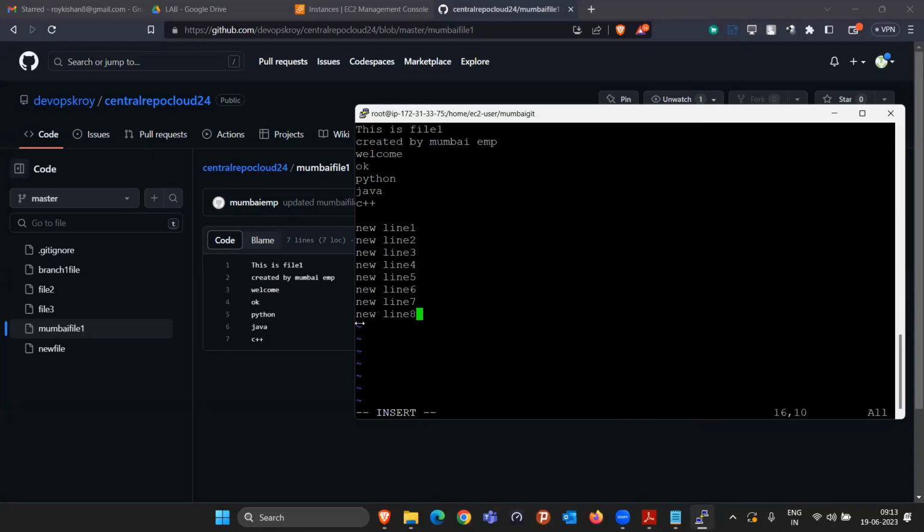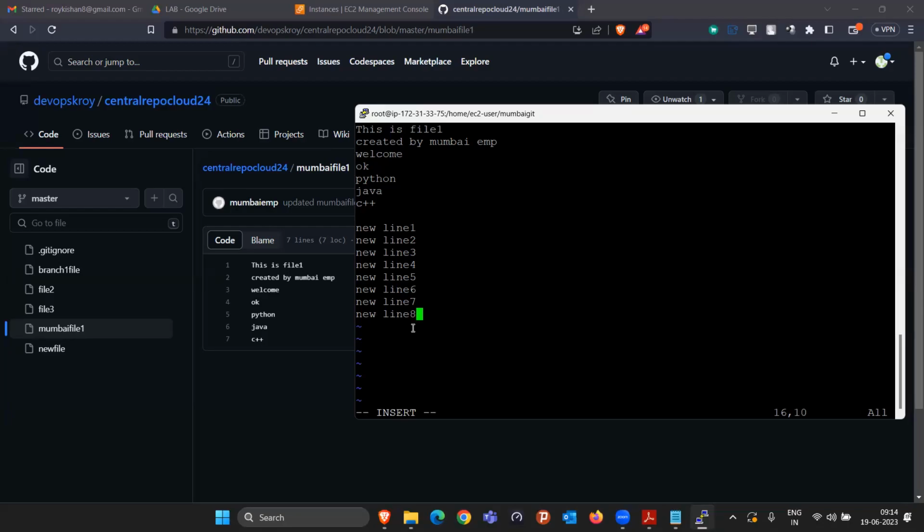Now again take an example, exactly the same problem came again, and this time my manager wants me to rectify the Mumbai file one itself. Like in the starting 1 or 2 lines there is some error. Forget about this extra feature. There are some changes I require in this, right? But I still wrote the 8 lines of code. Still this code is not completed, so I cannot commit it.